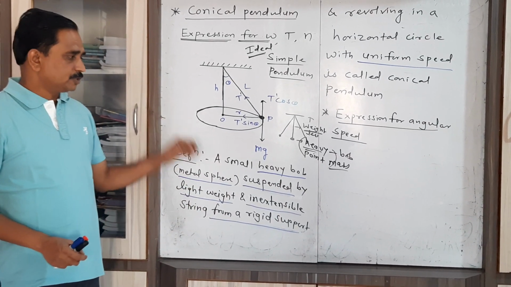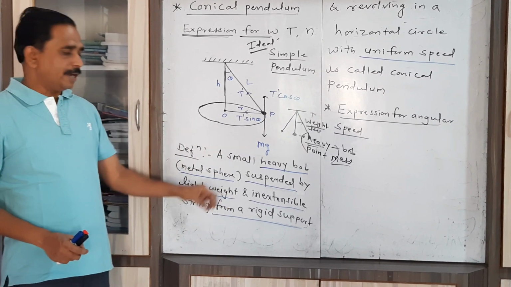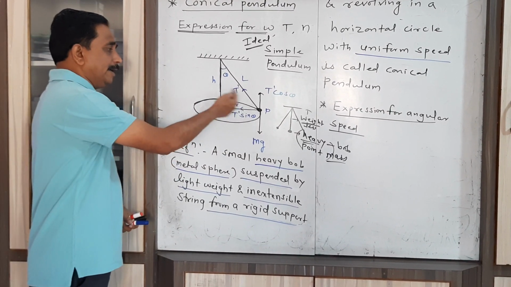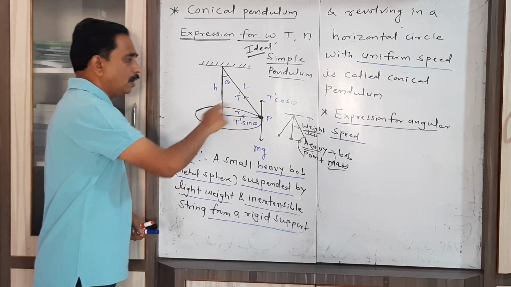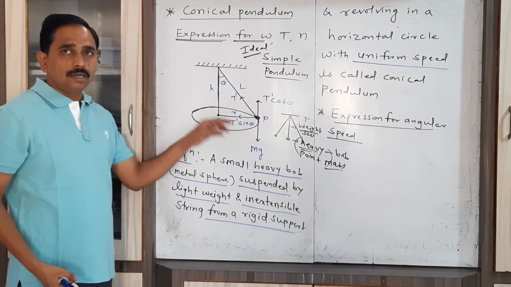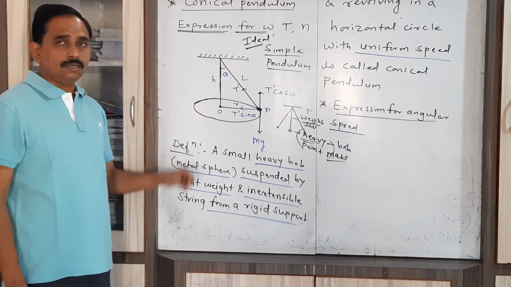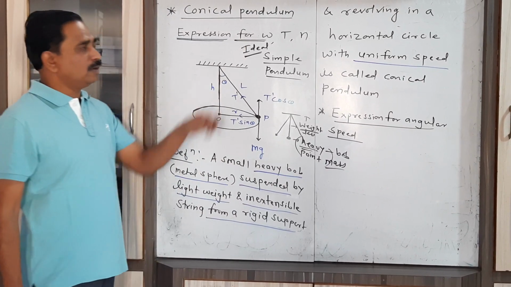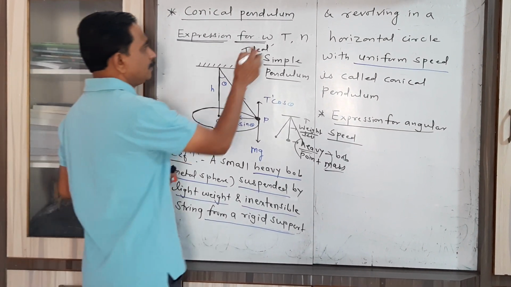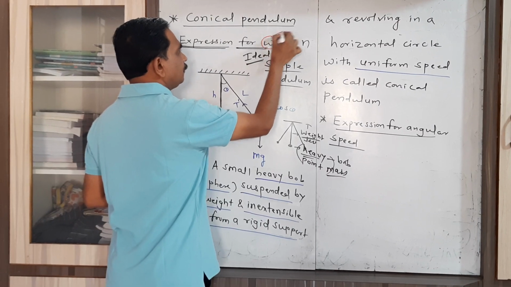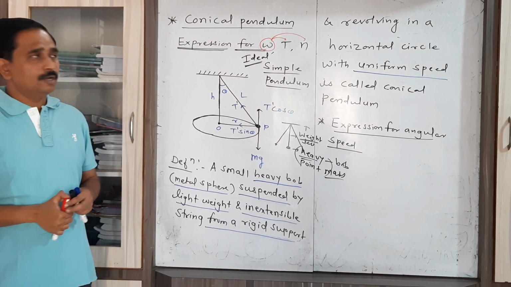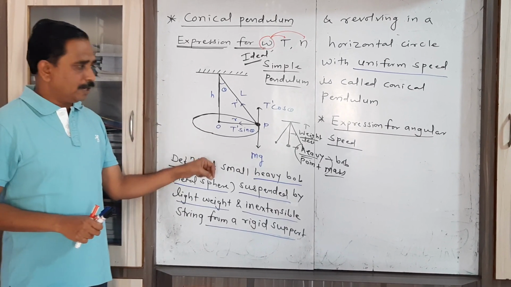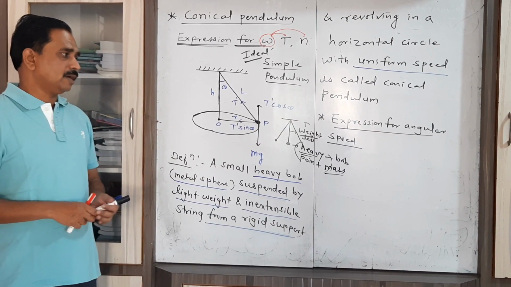Let us repeat again. A small heavy bob suspended by a lightweight and inextensible string to a rigid support, and when that metal bob revolves in a horizontal circle with constant speed, then it is called a conical pendulum. Now here we have to find the expression for angular speed, and from that expression we can easily find the expressions for period and frequency. First of all, let us derive the expression for angular speed of the conical pendulum.